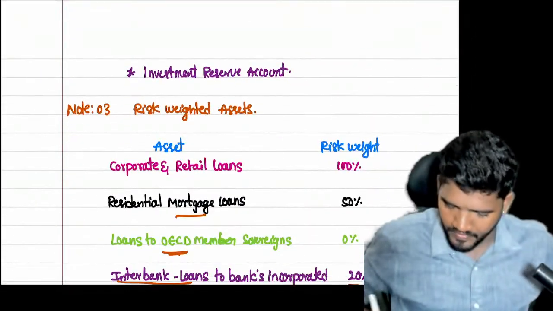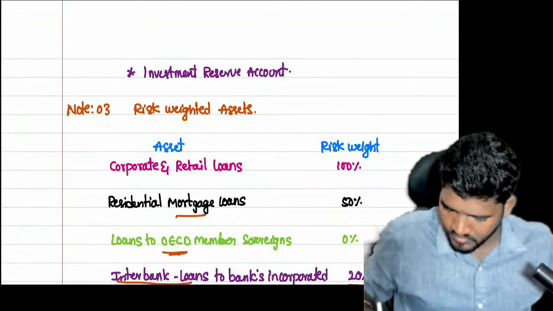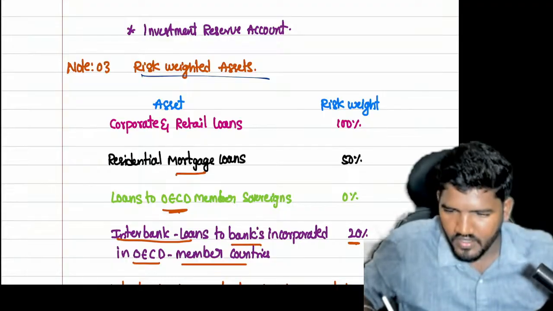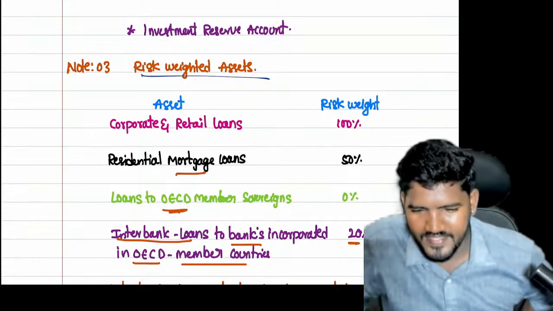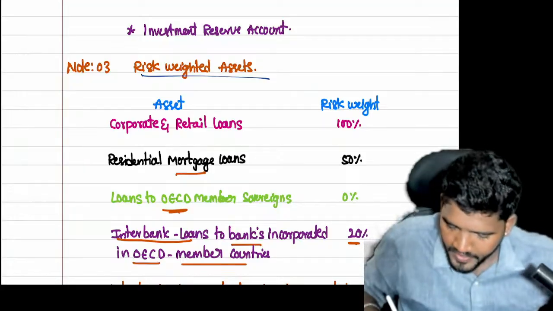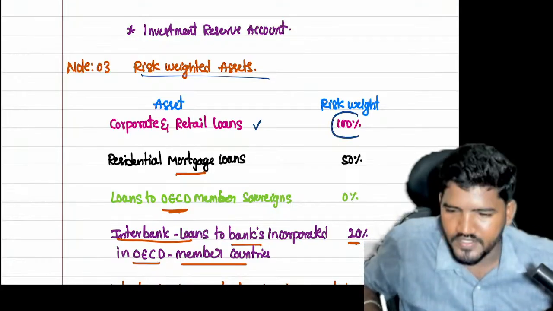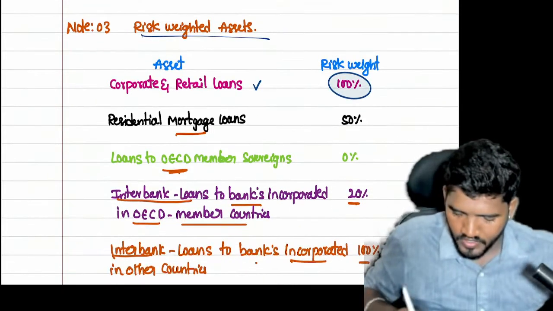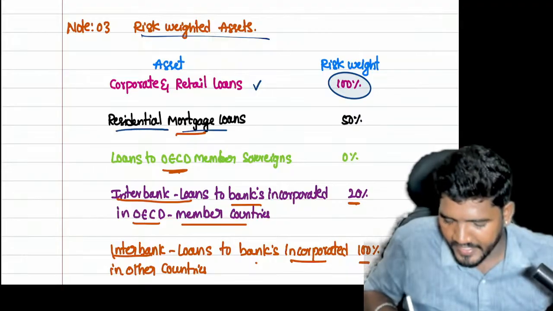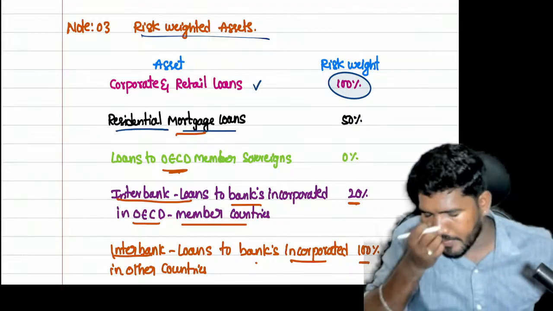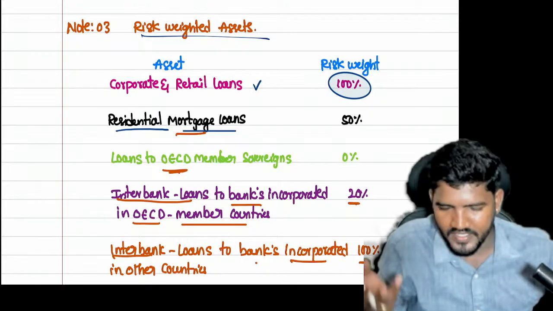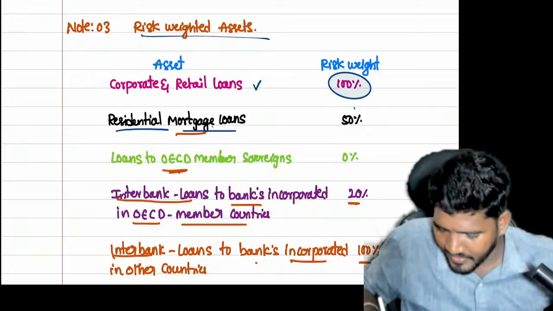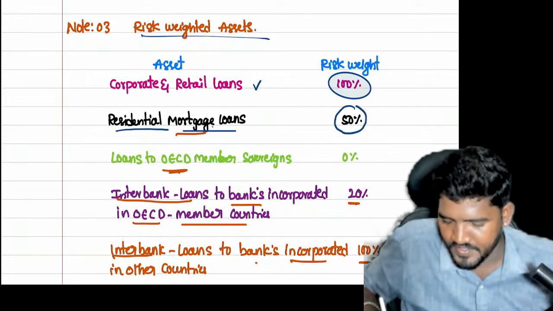And wait, one point I missed here: risk weighted assets. Any loans provided to the public are assets to the banking company. For corporate and retail loans, the risk is 100%. The word risk means there is a chance of non-repayment. Loans provided against residential mortgage, taking the property documents as security, are called residential mortgage loans. On those loans, there is a chance of failure of 50%.